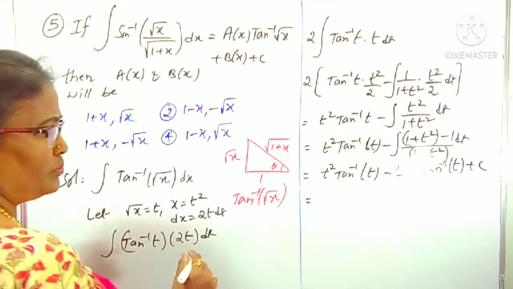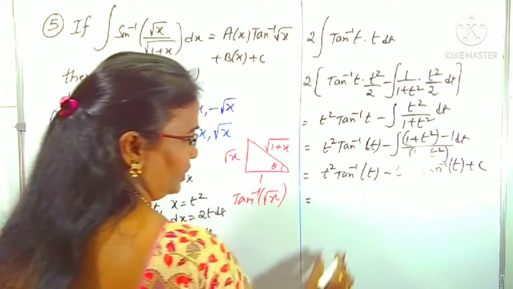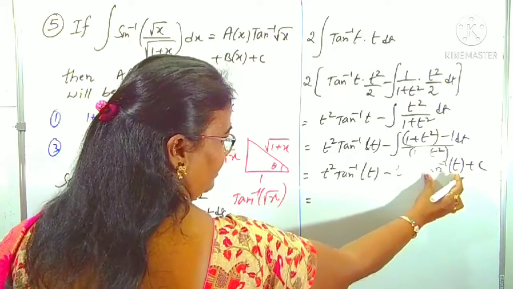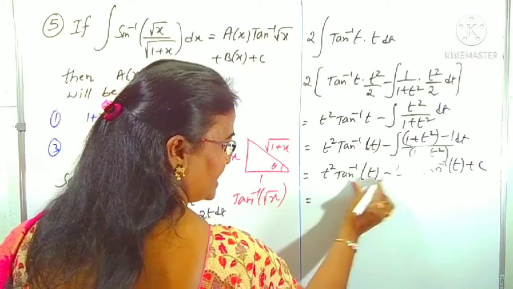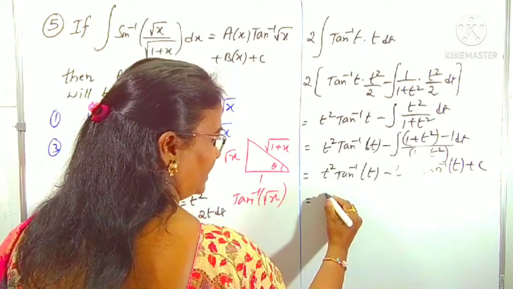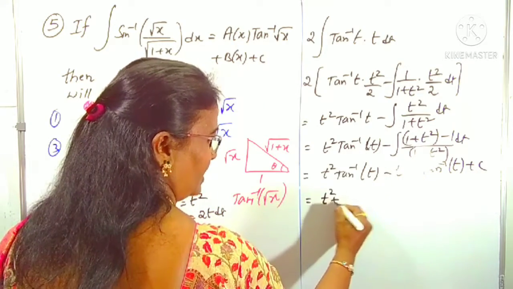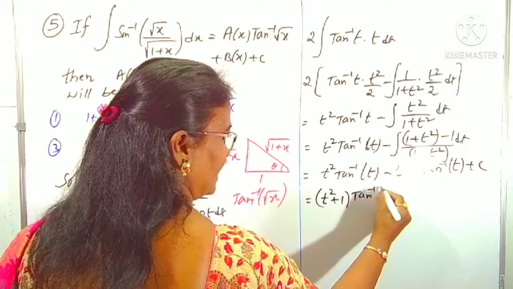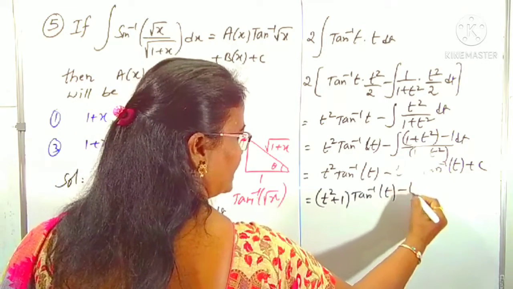There are the two terms, total integration is over. There are two terms in terms of tan inverse t. This is one term, this is the other term. From these two, I am taking tan inverse t as common. What is left over? Yes, exactly. t square plus 1 is left over into tan inverse t, right? With the minus t plus c.